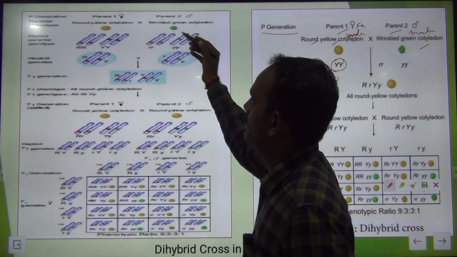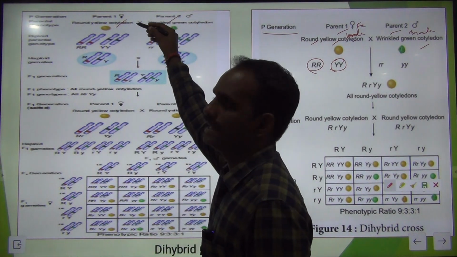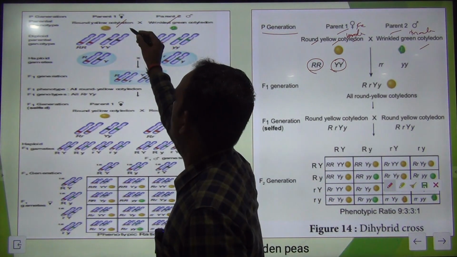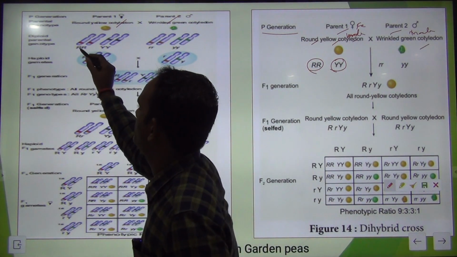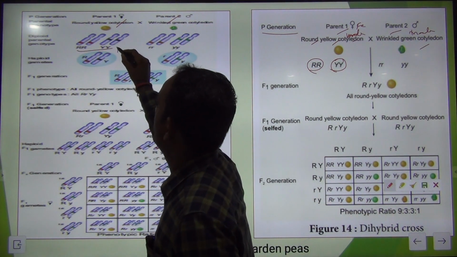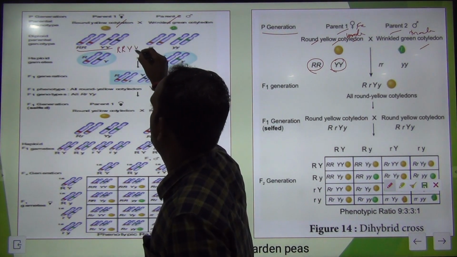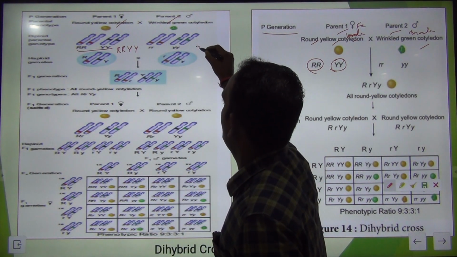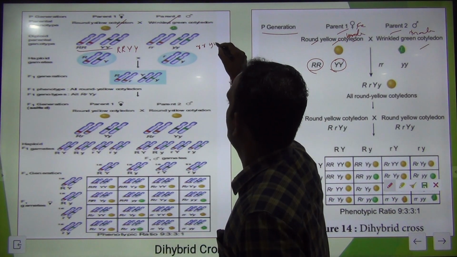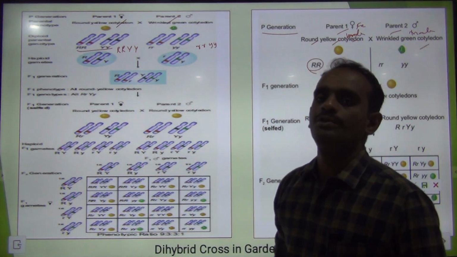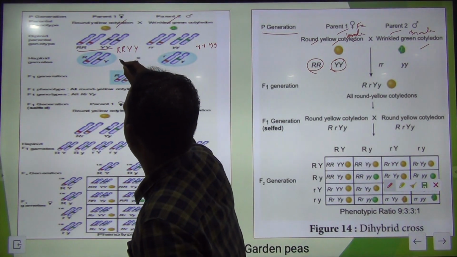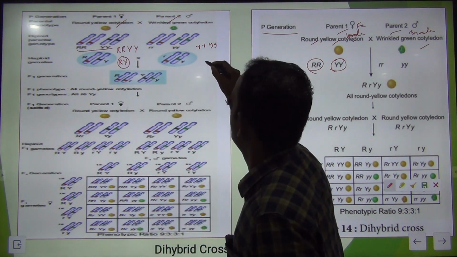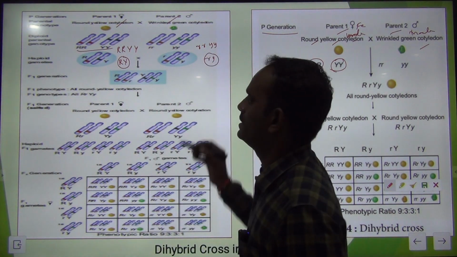See here, the same, parent 1, parent 2, parent generation: round yellow cotyledon and wrinkled green cotyledon. So what is the genotype here, the parent genotype? One is capital R, capital R, capital Y, capital Y, and the other is small r, small r, small y, small y. This is the parent genotype. So what is the haploid gamete here? Capital R, capital Y is the gamete here, and small r, small y is the gamete here.